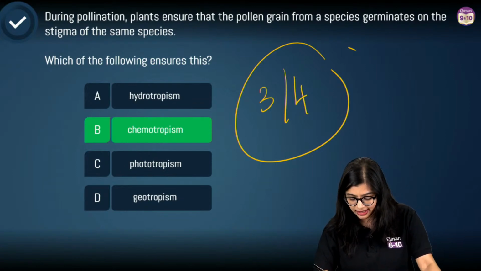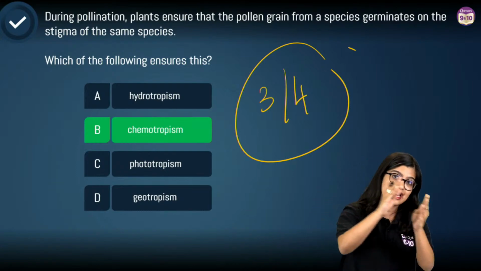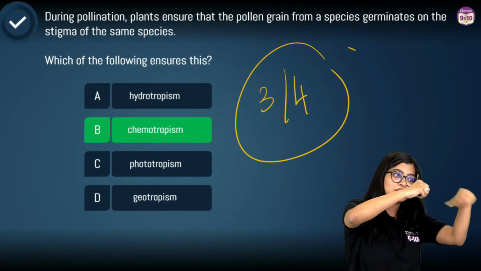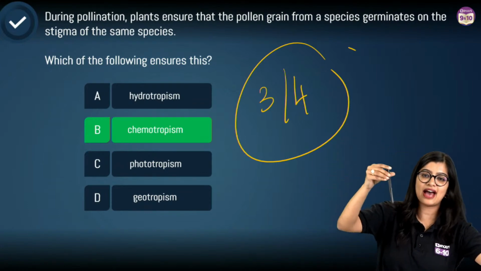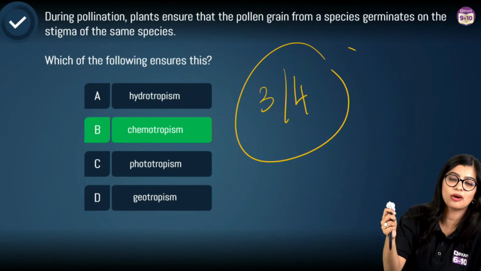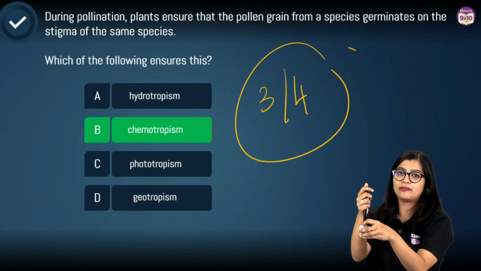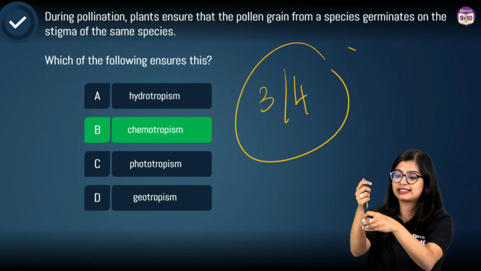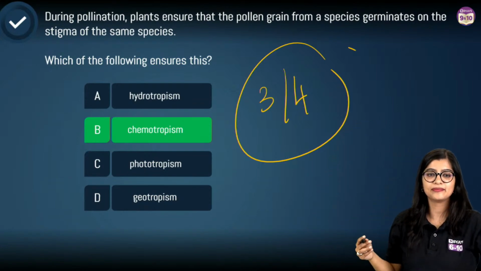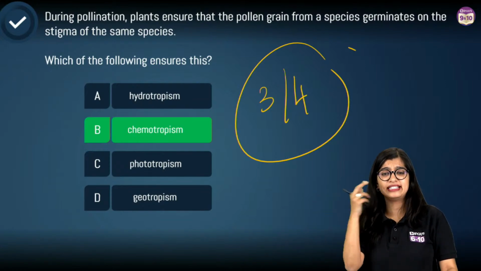Ma'am, auxin is present on the opposite side and it grows towards the sun. No, it is synthesized in the opposite direction. Cell elongation happens here, right? So basically, it's like if I have these balls, I can keep them one on top of the other and increase the height. So during growth, the cells are getting added at the bottom, which eventually increases growth, right?